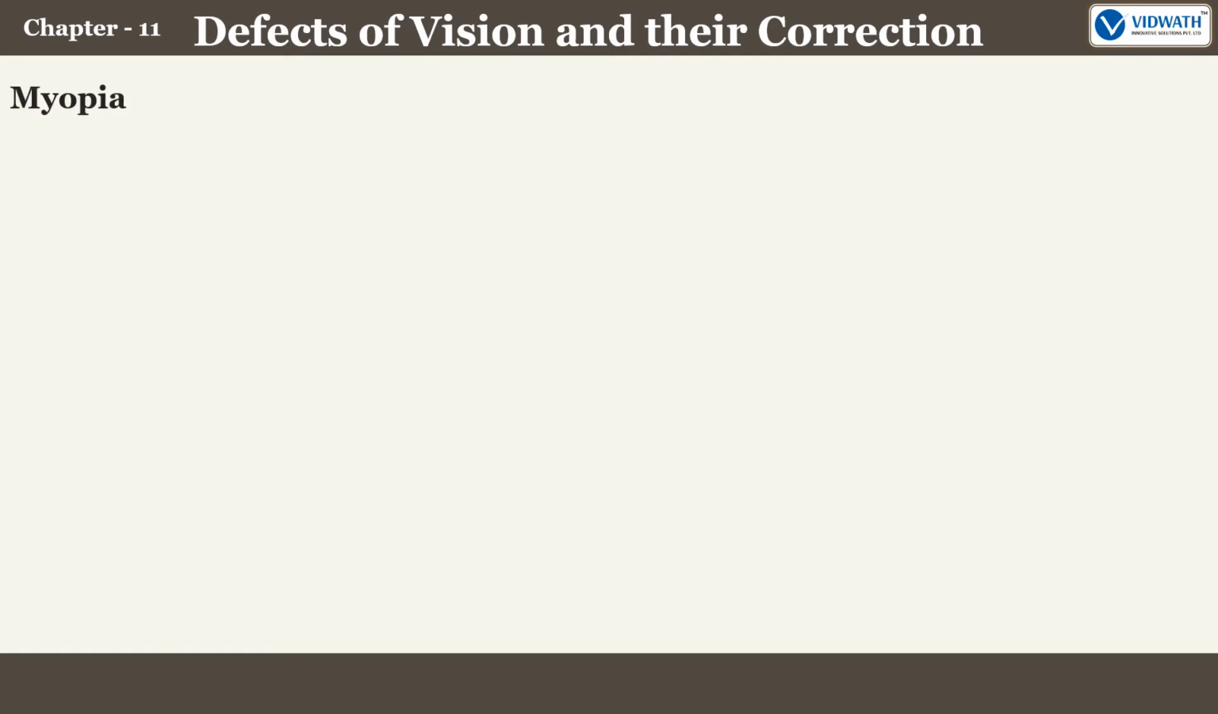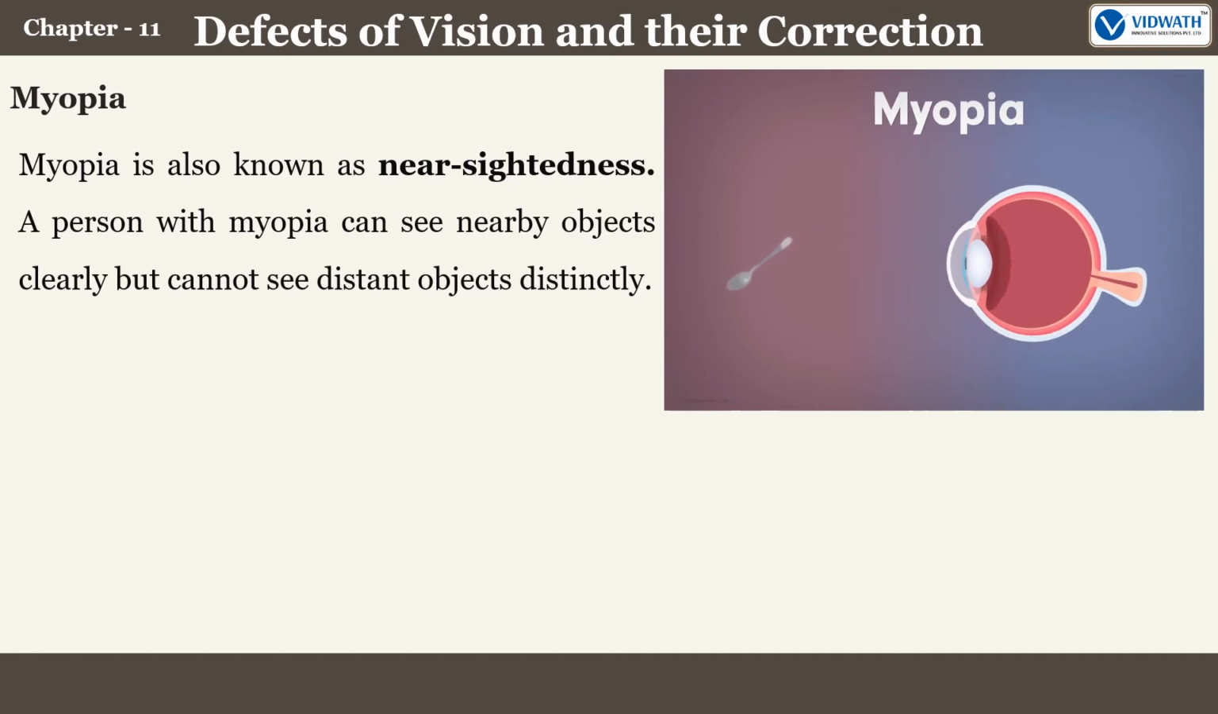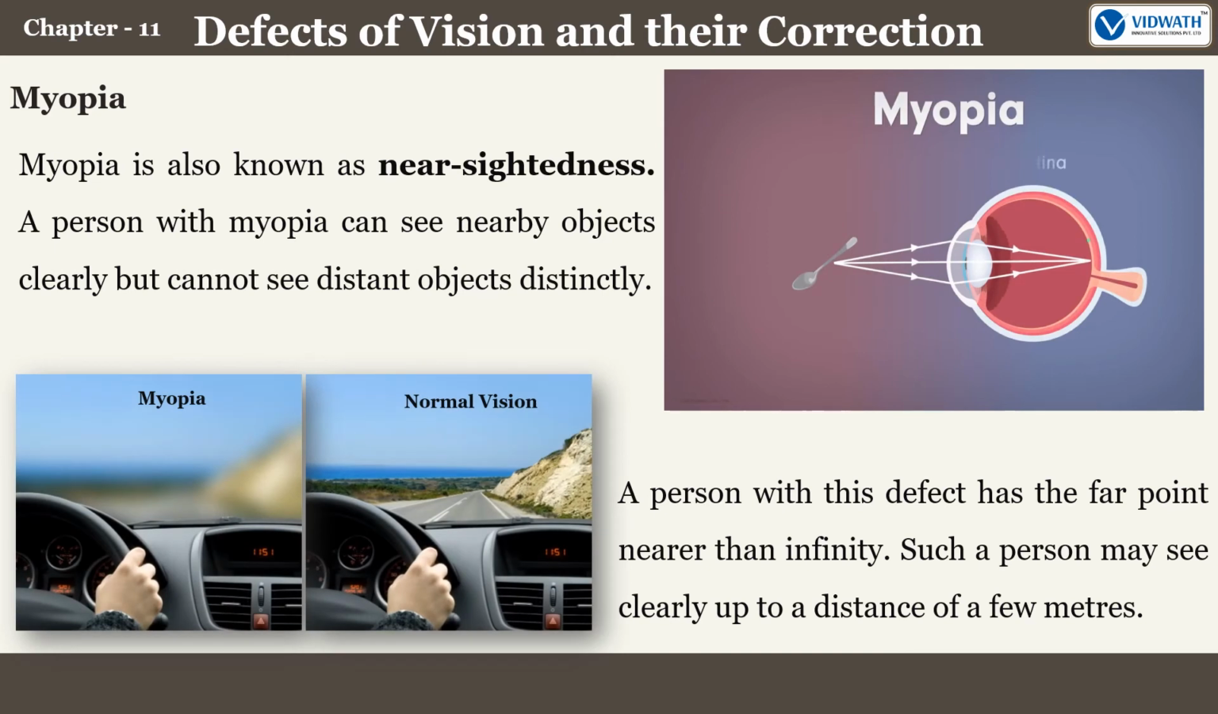Firstly, myopia. Myopia is also known as nearsightedness. A person with myopia can see nearby objects clearly but cannot see distant objects distinctly. A person with this defect has the far point nearer than infinity. Such a person may see clearly up to a distance of a few meters.